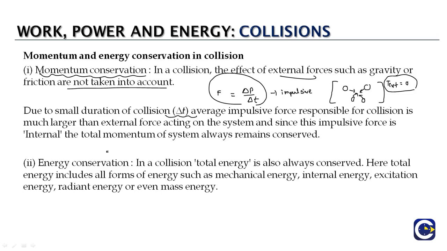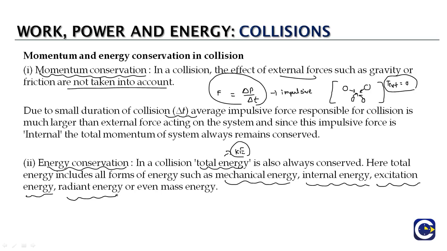Similarly, if we look at collision as an isolated phenomenon where there is no effect of external forces, then the total energy of the system also must be conserved, because energy can neither be created nor destroyed. When we talk about energy, please keep one thing in mind: we are not just referring to the kinetic energy of the particles. We are referring to the total mechanical energy, the internal energy, and the excitation energy, meaning the electrons or the nucleus of the particles may get excited.